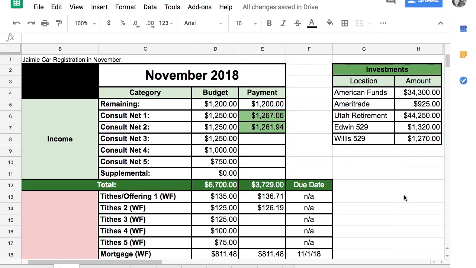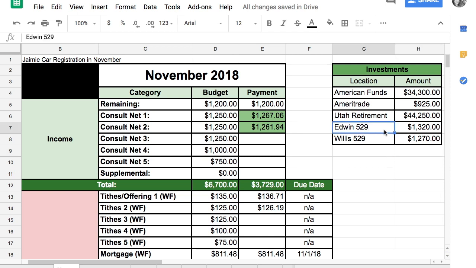Okay, so in the budget, I have just gone ahead and put all of my investments in a category. And if I highlight these investments right here, it shows me that the sum of our investments is about $82,000. And the reason I haven't put this in my budget before is because it just doesn't feel like my money. Like I know it is money that we have access to, but we don't plan to touch this until retirement.